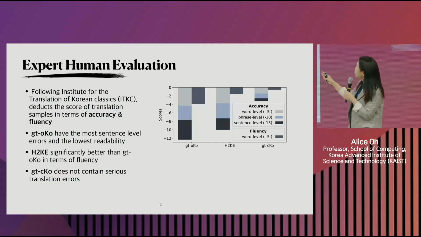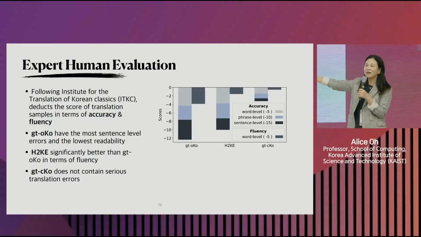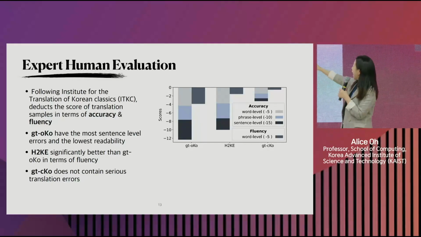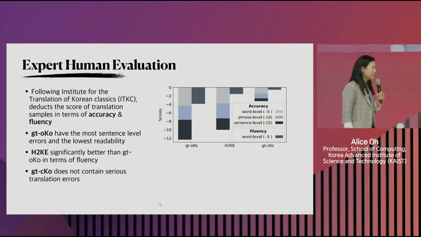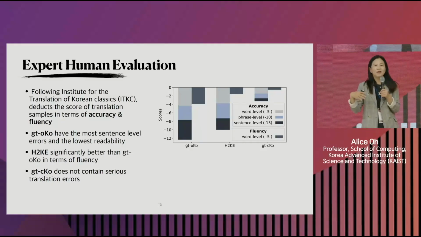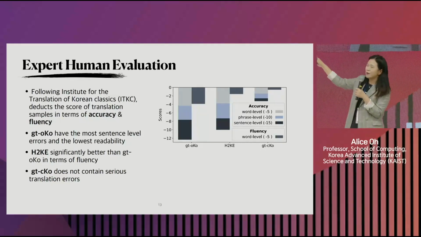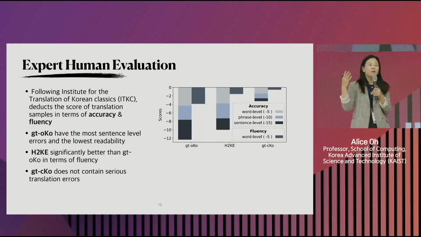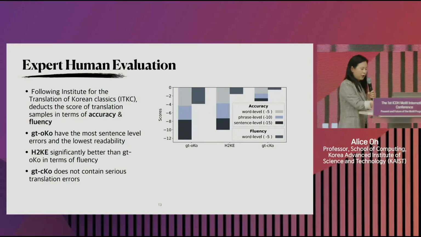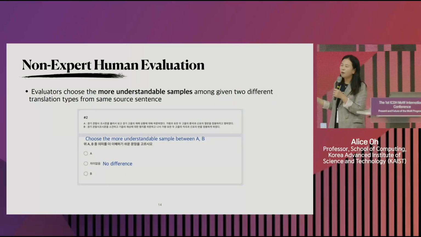But compared to the ground truth of the old Korean human translation that was done in the 70s and 80s, our model actually has fewer errors than the old Korean translations. So you can see, they spent 25 years to do the human translation, and then they're spending even more time to do even more human translation, but our model does somewhere in the middle of those two time-delayed translations.